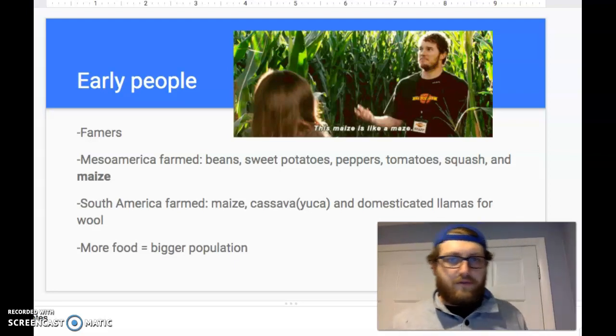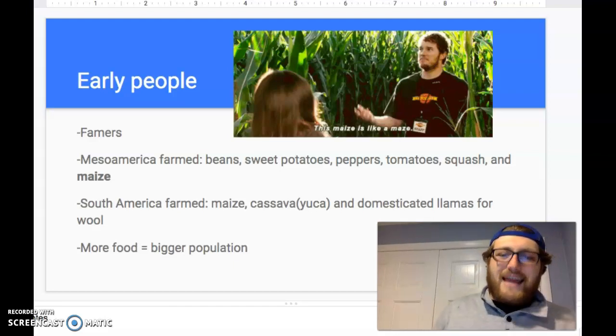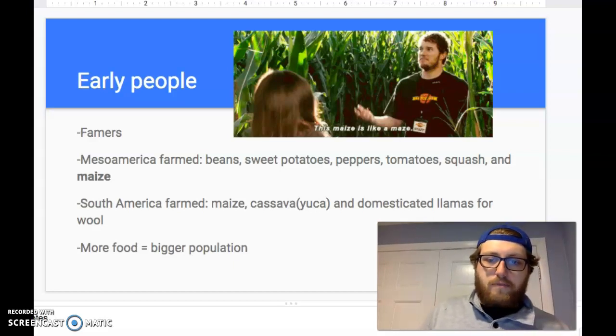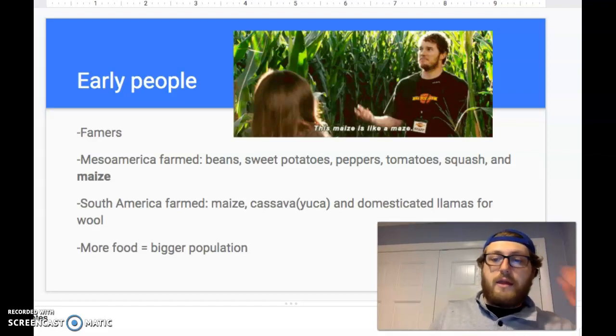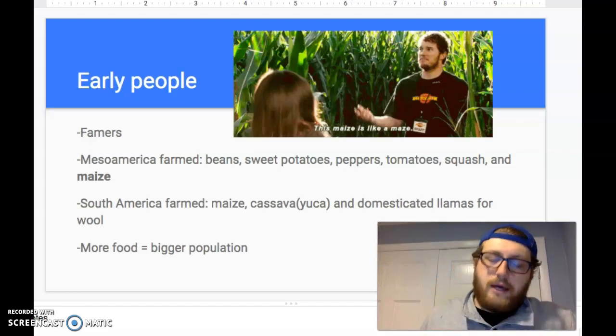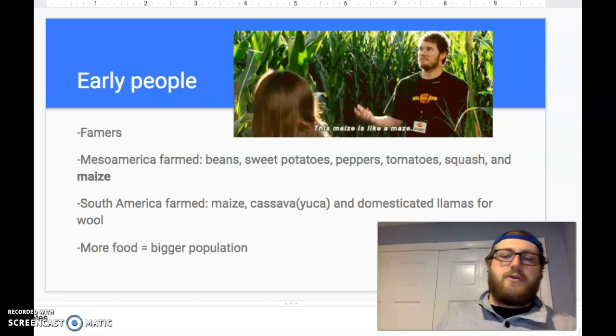It's a little bit different, almost like sweet corn. So a lot of these crops that are being grown are not found anywhere else in the world but here in Mesoamerica. That's why they become a very important trade partner to Europe, because Europe does not really have access to a lot of these vegetables, a lot of these crops.